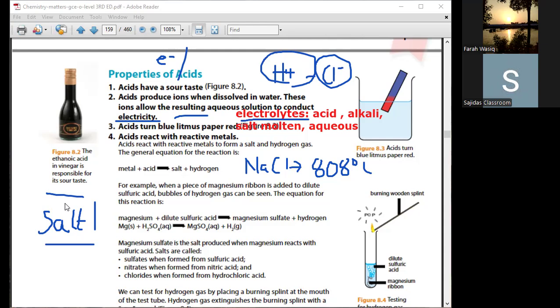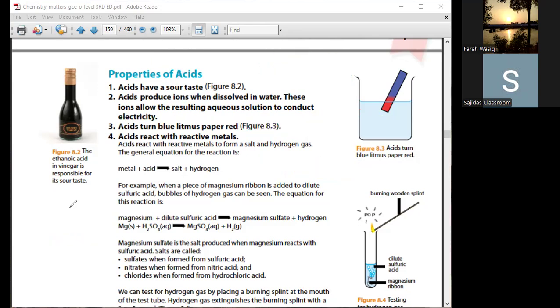Okay, let's move forward. Third property: acid turns blue litmus paper red. We have already discussed this point last time. Acidic substances turn blue litmus paper red, and we can also have a blue solution of litmus.